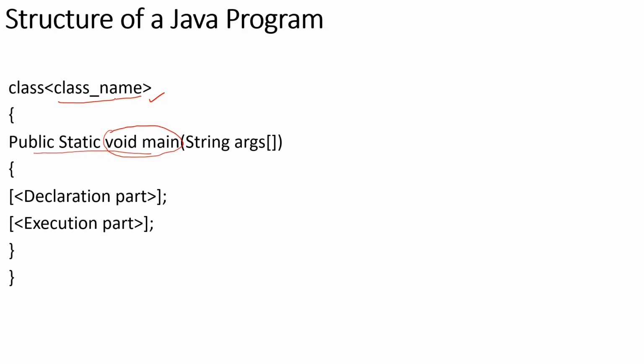Whereas according to the structure of a Java program, we need to work with public, static, void, main, String args. Now, what is public? Public is an access specifier. What is static? It's a keyword. Void is a return type, which is called the null data type as well, which does not return any value. Then main is a function. Then you have String, which is a class. Then you have args, which is a variable, an array variable, right?